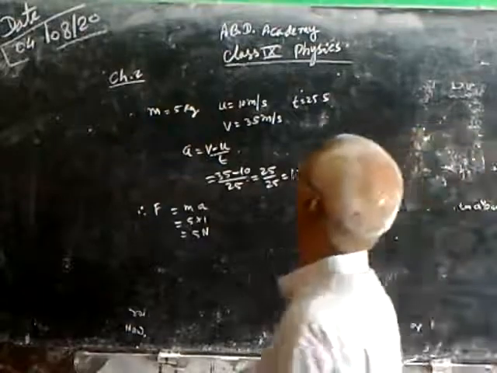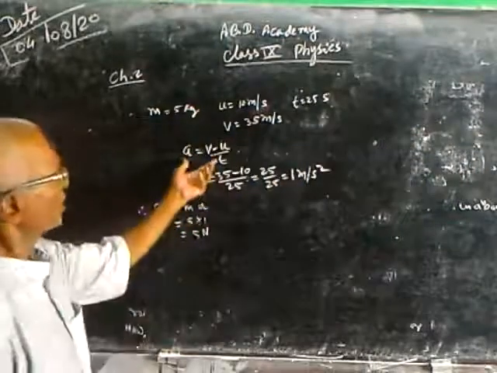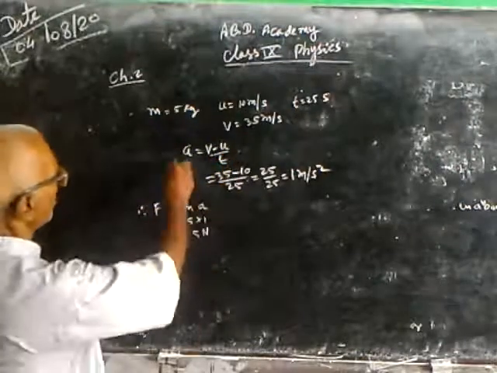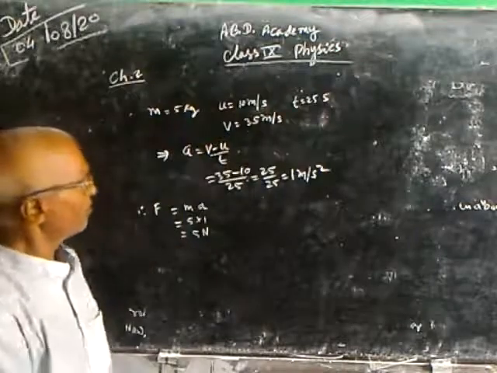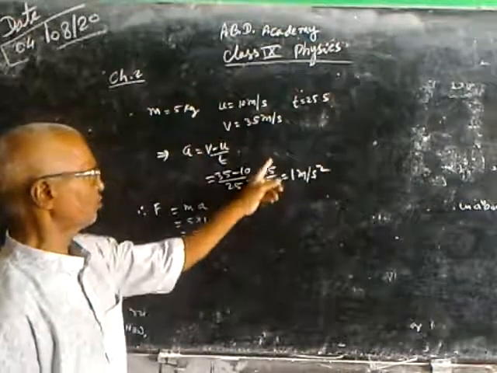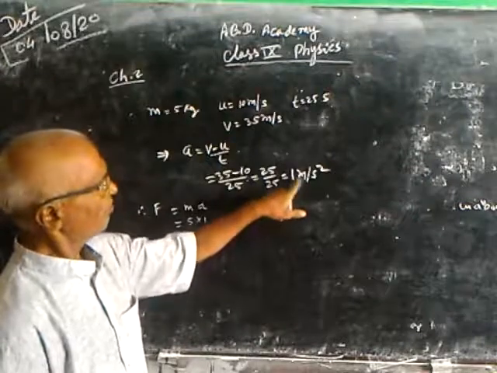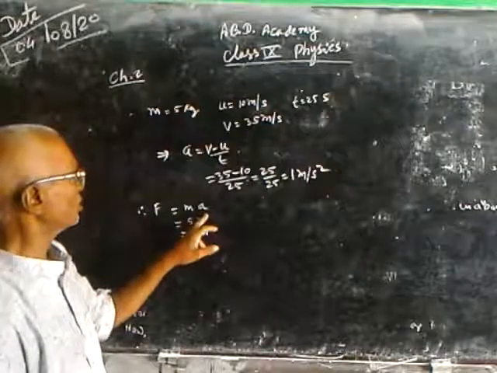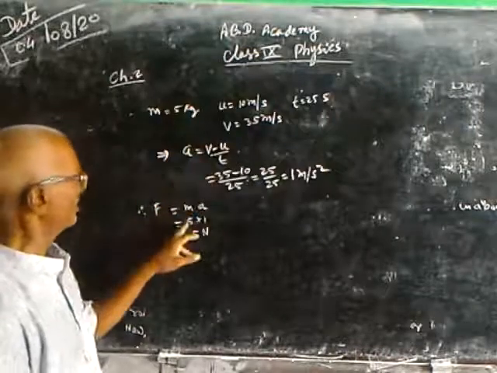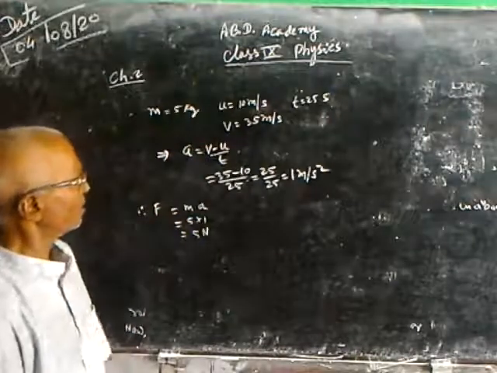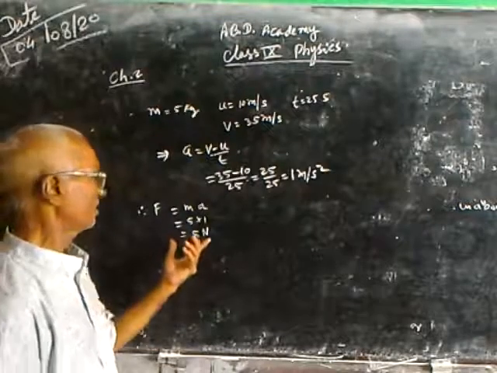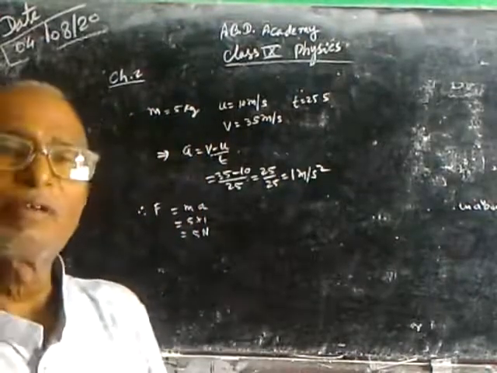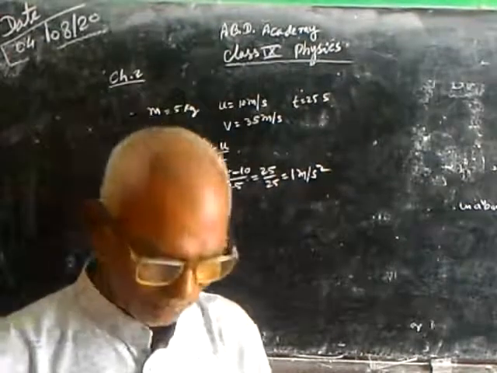So here, acceleration is equal to final velocity minus initial velocity upon time. That is (35 minus 10) upon 25, that is 25 upon 25, that is 1 meter per second square. Force is equal to mass into acceleration. Mass is 5 kg. Acceleration is 1 meter per second square. Therefore, force applied on the body will be 5 into 1, that is 5 Newton.